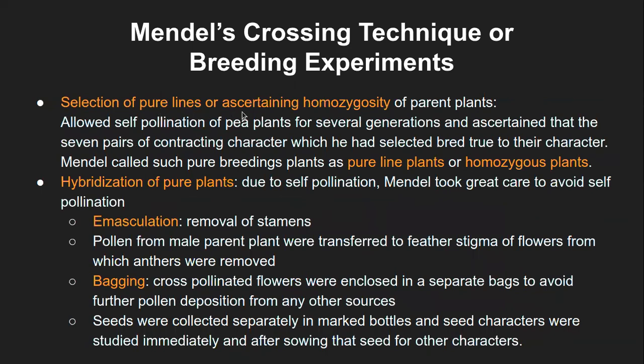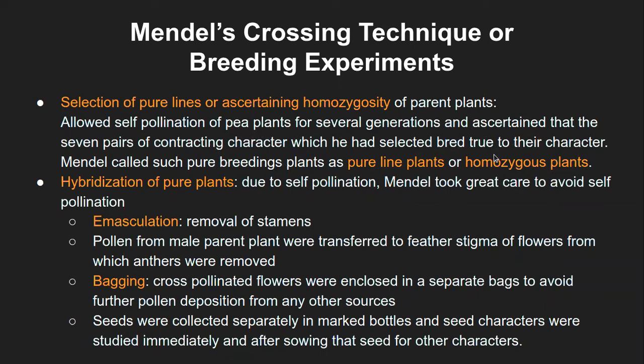The selection of the pure lines which ascertain the homozygosity of the parent plant, that was done to start with. That is, after self-pollination of the pea plants for several generations, it was ascertained that the 7 pairs of contrasting character which he had selected actually bred true to their character. And that is what Mendel also called pure breeding plants or pure line plants or homozygous plants. This is more commonly used terminology, that is homozygous plant.